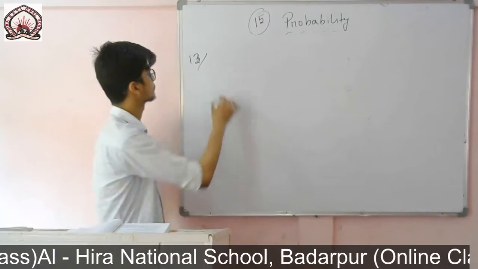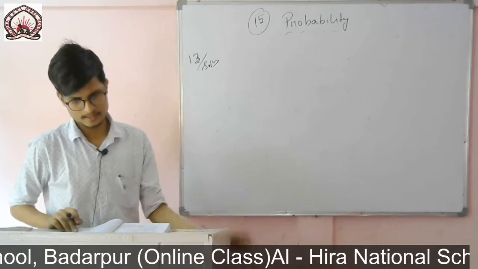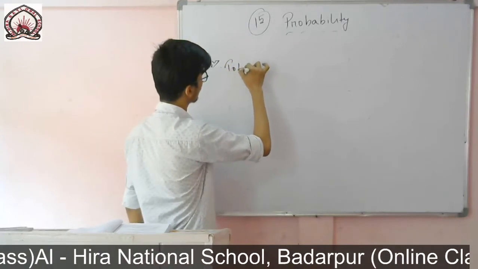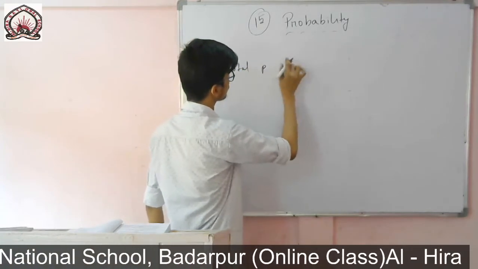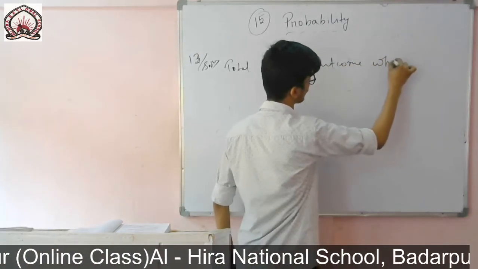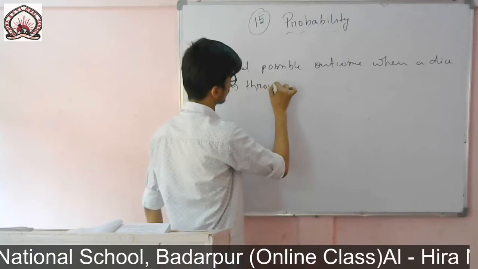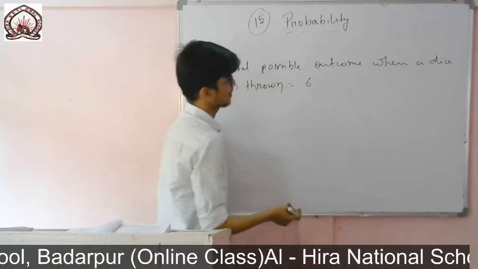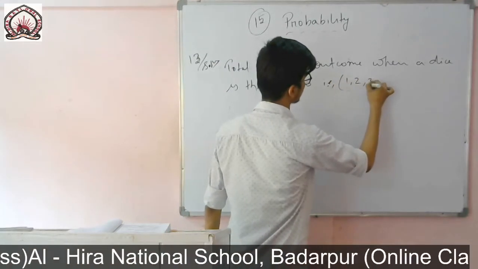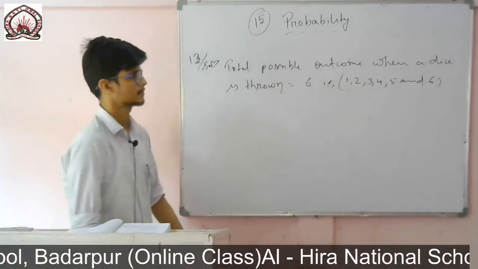Question number 13. Okay, so in a dice there are 6 faces. So total possible outcome when a die is thrown is equal to 6. So there are 6 faces. So if you want you can write 1, 2, 3, 4, 5 and 6. So there are 6 faces in a dice.